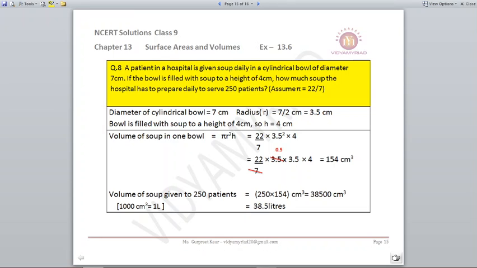Now soup is in a liquid form, so please convert it into liters. We know that 1000 centimeters cube is equal to 1 liter. So your 38,500 centimeters cube becomes 38.5 liters. That has to be served to 250 patients.